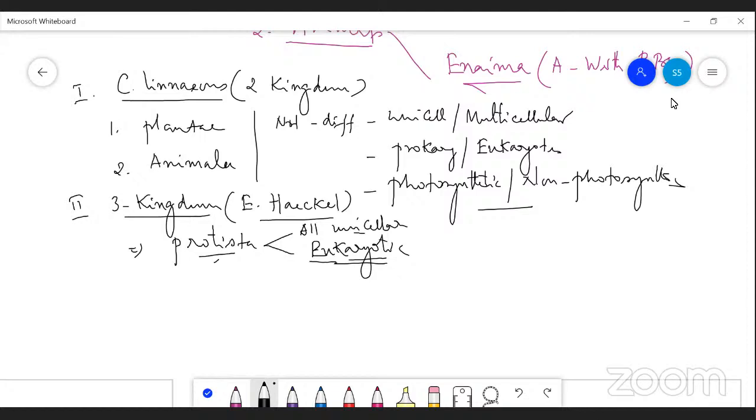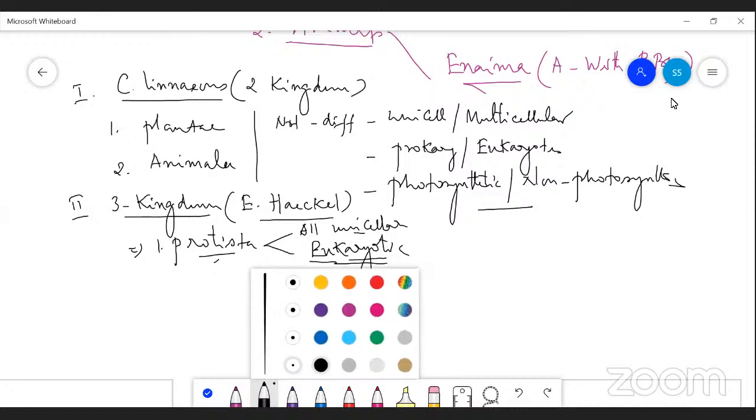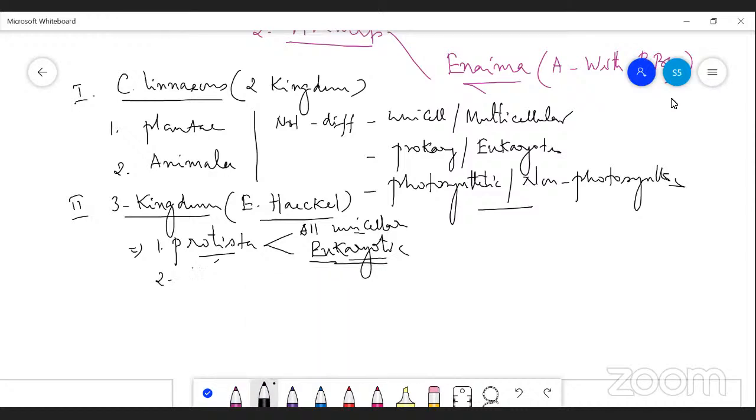So what are the three kingdoms? One is Protista, the second is Plantae, and the third is Animalia. So these are the three kingdoms proposed by Ernest Haeckel.